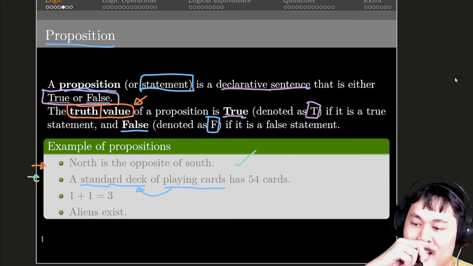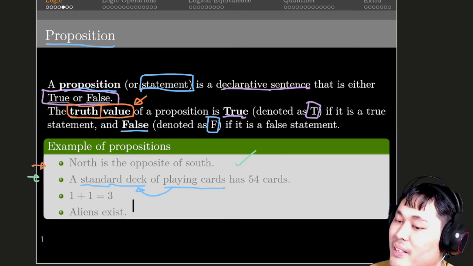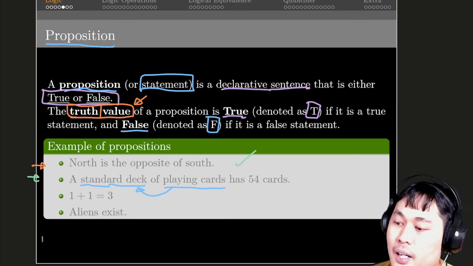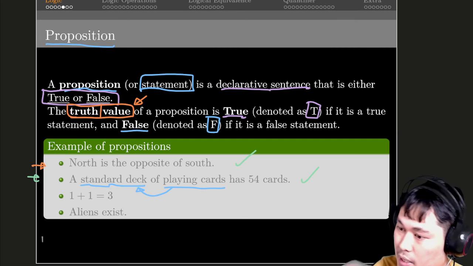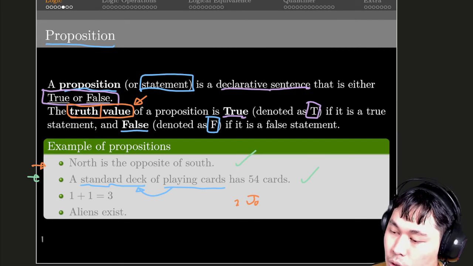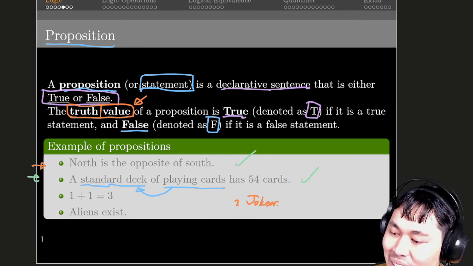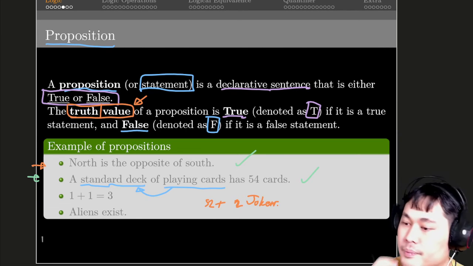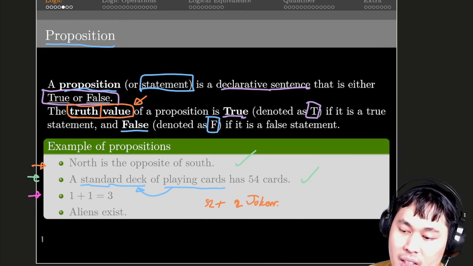There should be only one standard. If we are talking about the same standard deck of playing cards or poker cards, it's supposed to have 54 cards, because in those cards they include jokers, which I think we rarely use. If you are serious about playing cards, we only rarely use those cards. It's 52. So that's true. The third statement is, yeah, false.